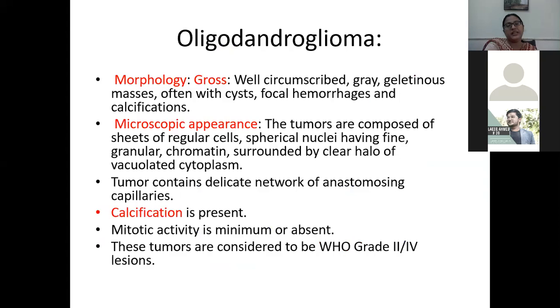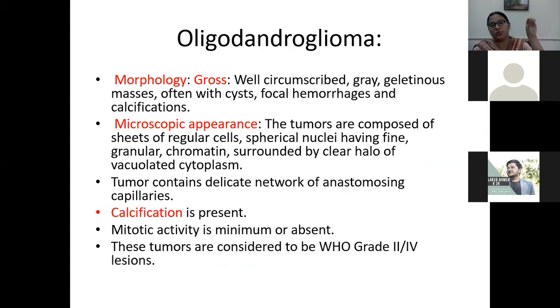So, till now, we are able to know about the astrocytoma. Now we will discuss the oligodendroglioma. Clear? You must know about the classification of the CNS tumor. You must know about the different types of astrocytoma. Astrocytoma may be the diffuse type or the localized type. In diffuse type, it may be grade 2, grade 3, grade 4. Grade 2 is a diffuse infiltrating astrocytoma. Grade 3 is the anaplastic astrocytoma, and grade 4 is the glioblastoma.